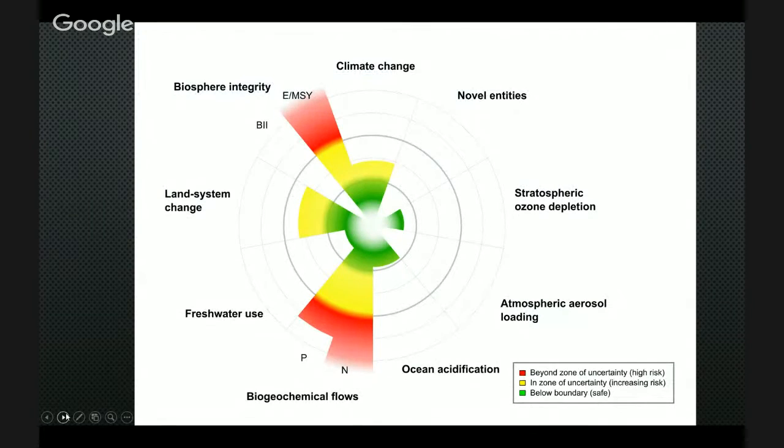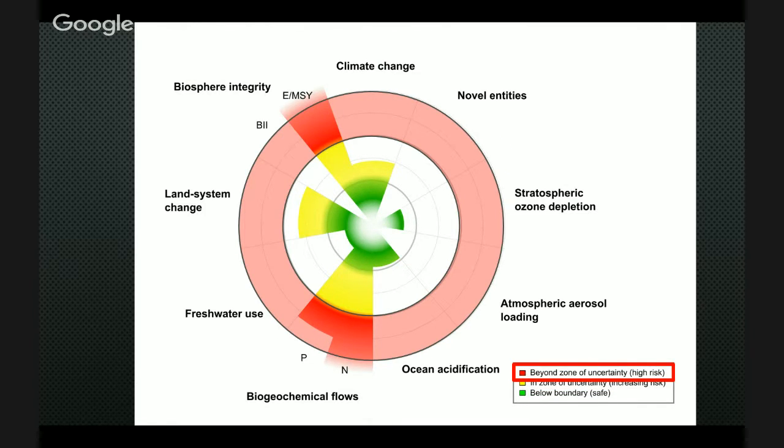So basically, as you can see here, we've got 9 planetary boundaries, and we've got green, yellow, and red zones. The green area is below a boundary, which means that it's safe, or these levels aren't getting too high, and we can kind of predict what's going to happen. In this yellow area, we start to get into uncertainty as to what's going to happen. It's not as predictable. And then in red here, we have beyond the zone of uncertainty. This is where it's really bad. We don't know exactly what's going to be happening within these